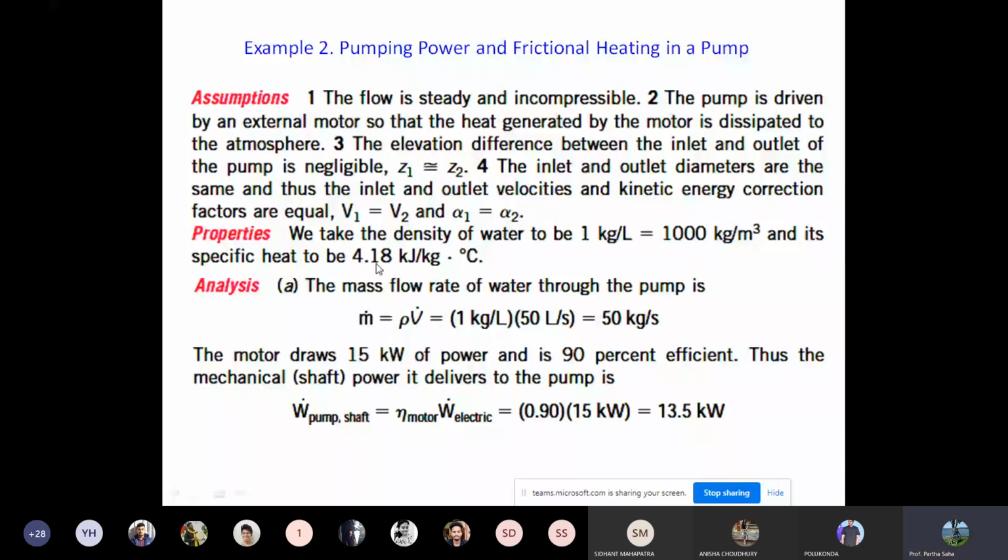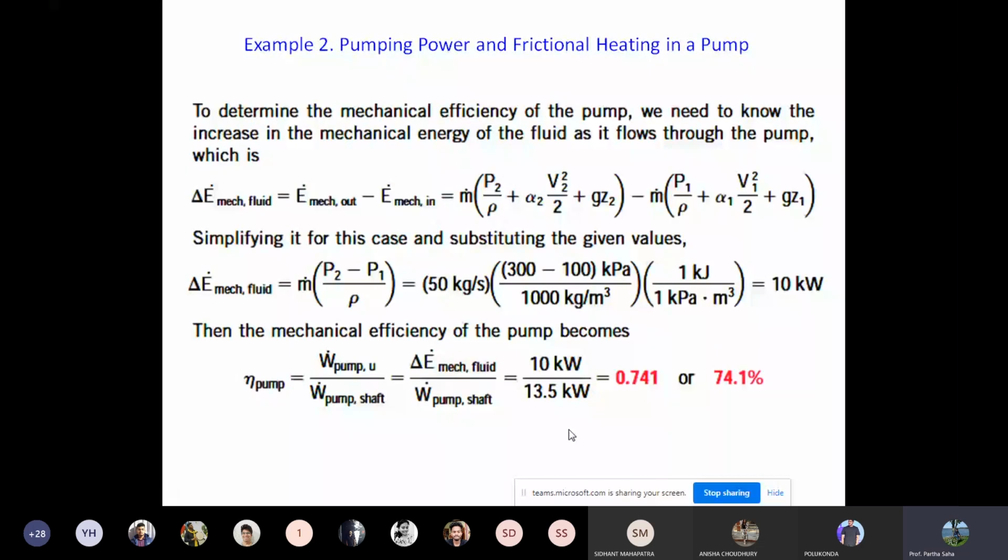volumetric flow rate times density. It will become 50 kg per second. The motor draws 15 kilowatt of power and it has 90% efficiency. So the mechanical power, that is the shaft power input, is actually 90% of 15. Now what is the formula for the mechanical energy of fluid? It is mechanical output minus mechanical input: m dot times P2 by rho plus alpha 2 V2 square by 2 plus g Z2, minus m dot times P1 by rho plus alpha 1 V1 square by 2 plus g Z1.